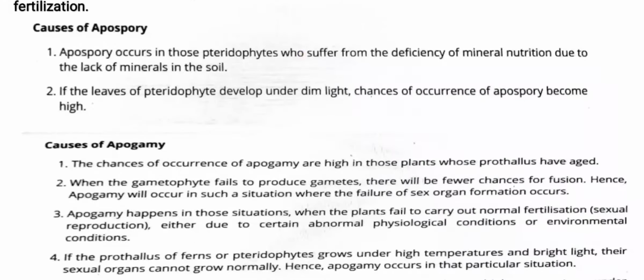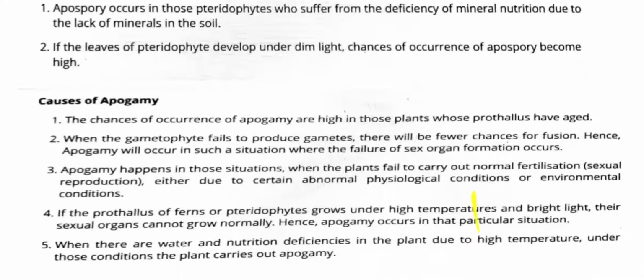The causes of apospory are: apospory occurs in those pteridophytes which suffer from deficiency of mineral nutrition due to lack of minerals in the soil. If the leaves of the pteridophytes develop under dim light, chances of occurrence of apospory become high.